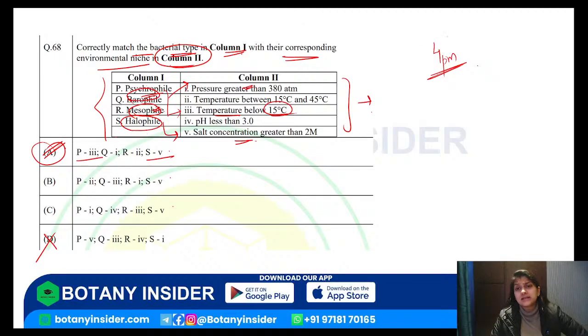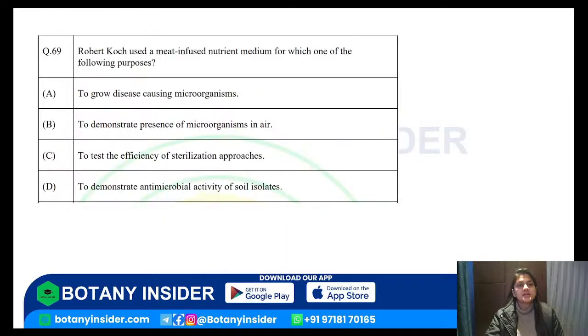These are all recent year papers. The GATE examination is not very difficult as compared to CSIR. If you have your factual understanding clear, and your facts on your fingertips, you can easily get good marks in the GATE examination. Is the question clear to everyone? Yes? Let's discuss the next question.